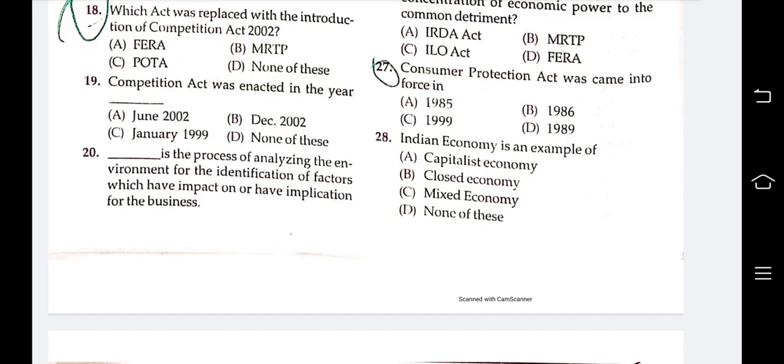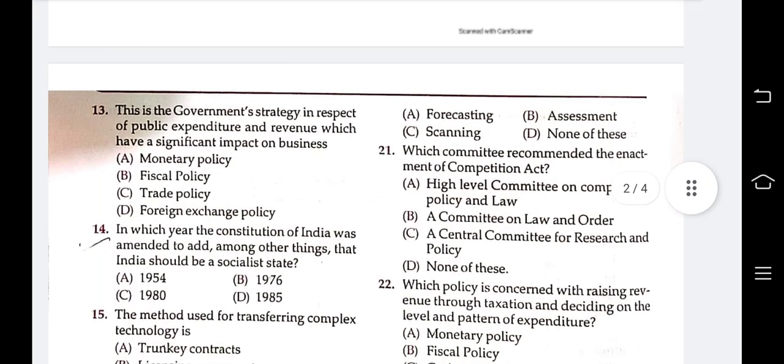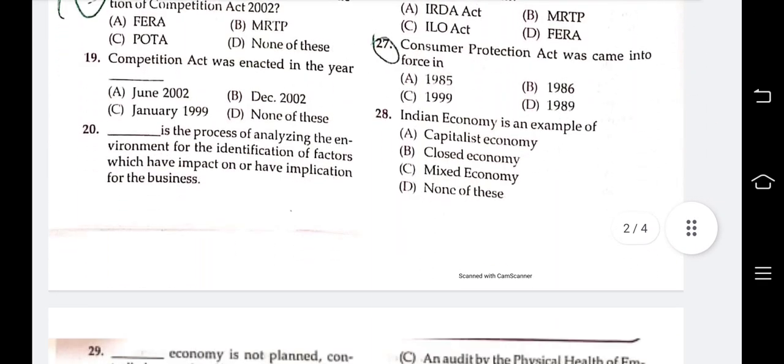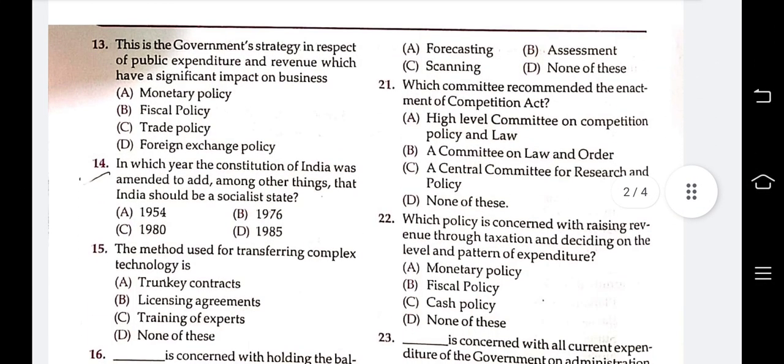Next is: dash is the process of analyzing the environment for the identification of factors which have impact on or have implication for the business. Options are forecasting, scanning, assessment, none of these. The answer should be scanning. Scanning is the process of analyzing the environment for the identification of factors which have impact on the business.